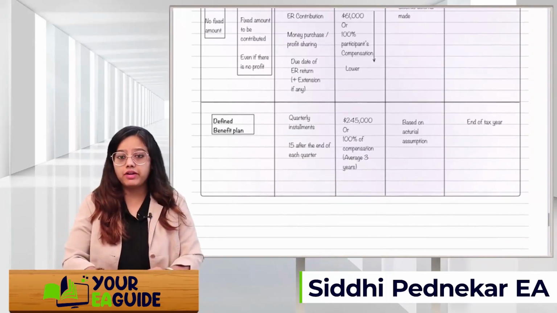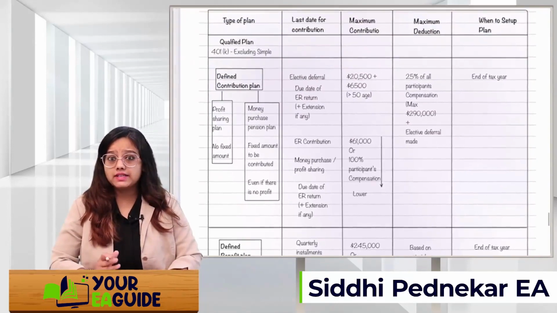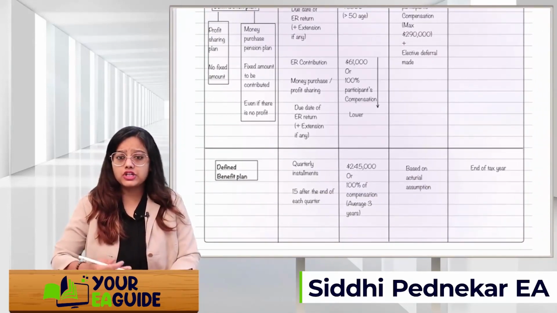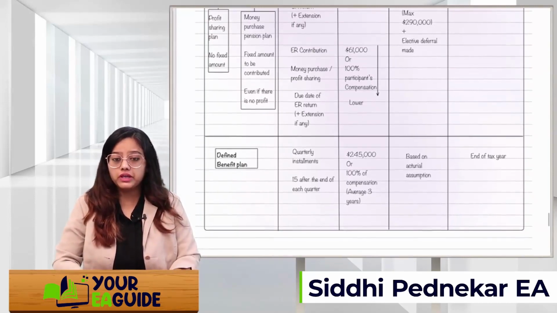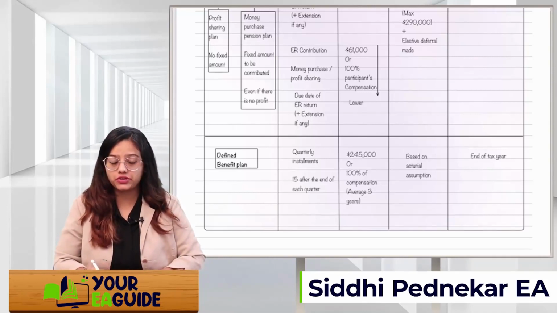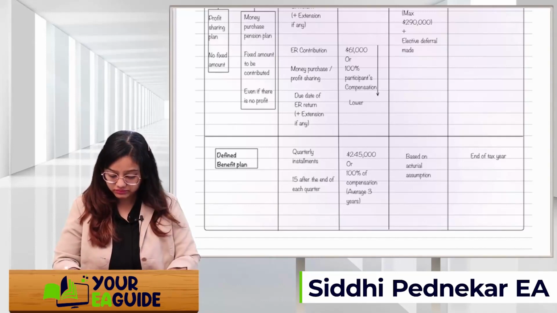Next is the defined benefit plan. The defined benefit plan is set up on a quarterly basis. So at the end of each quarter, till the 15th day after the end of the quarter, you can contribute. How much maximum can you contribute? It's 2,45,000 or 100% of the compensation. Now this compensation, we are going to take the average of the 3 years. Take 100% or 2,45,000, whichever is lower.